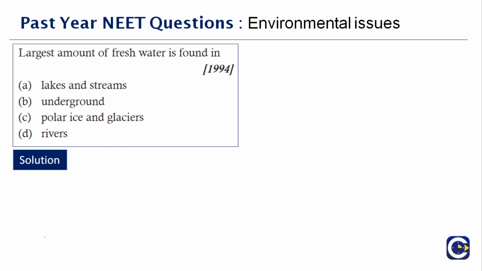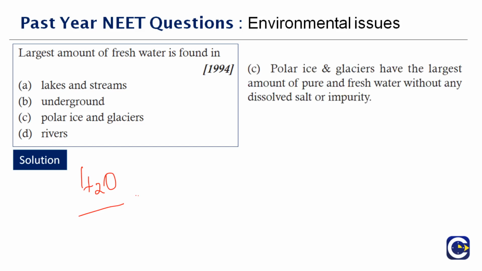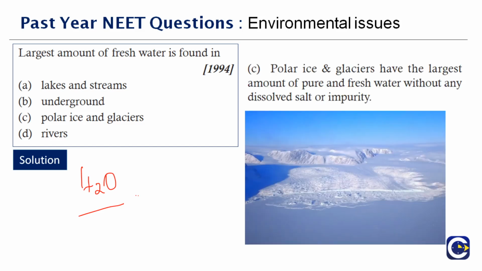If you had clearly watched the videos of the first 4 parts, you'll be able to answer this question now. We all know 3/4 of the earth is covered with water. The fresh water in large amount is present in polar ice and glaciers. They have the largest amount of pure and fresh water without any dissolved salt or impurity. Therefore the right answer to this question is option C.